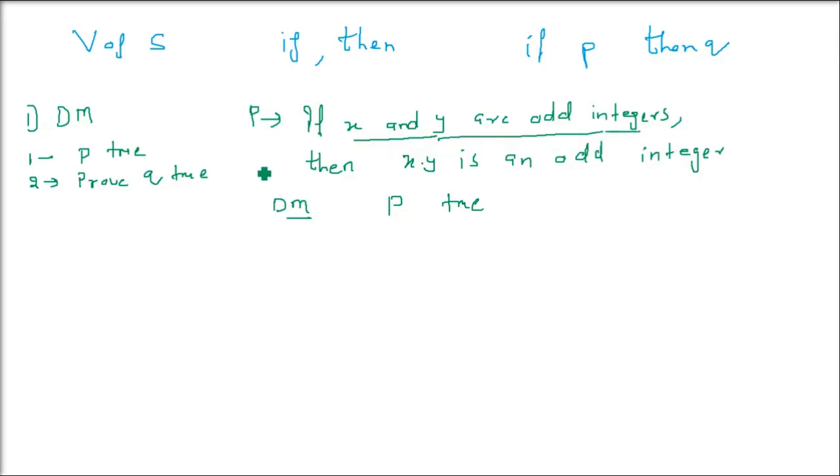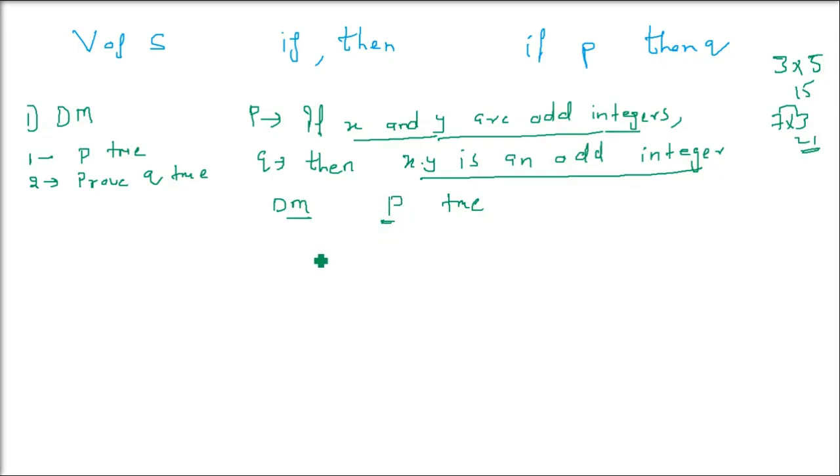In a statement we don't have if or then, right? Because it is always assertive or declarative. So if and then you can eliminate and now you can form P and Q. Now P is true. We assume it to be true. So, as an example, just take 3 and 5. Multiply them: 3 times 5 is 15. 3 and 5 are both odd, and when you multiply, you get an odd. Okay, so it's kind of true, we can assume, but let us assume P is true.